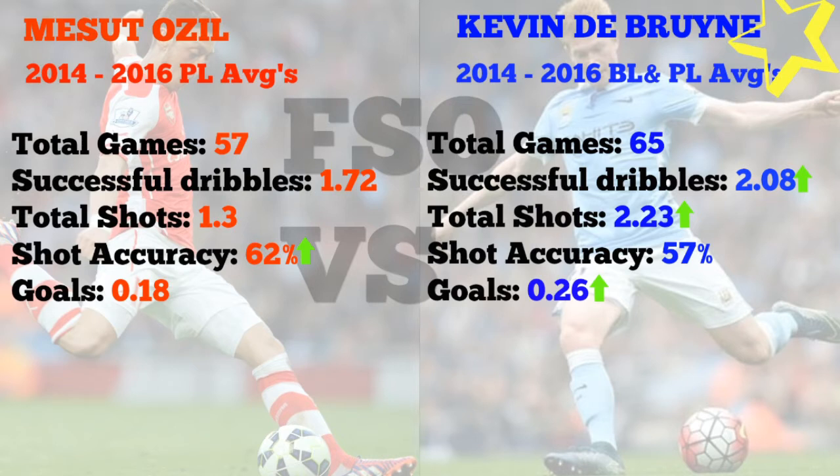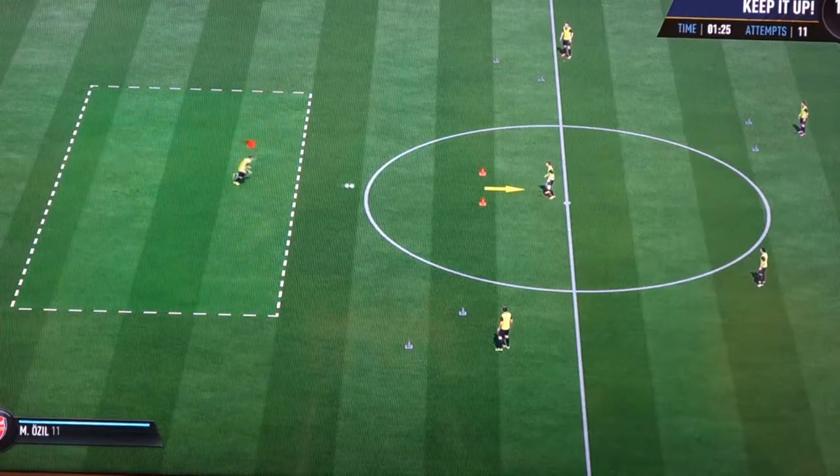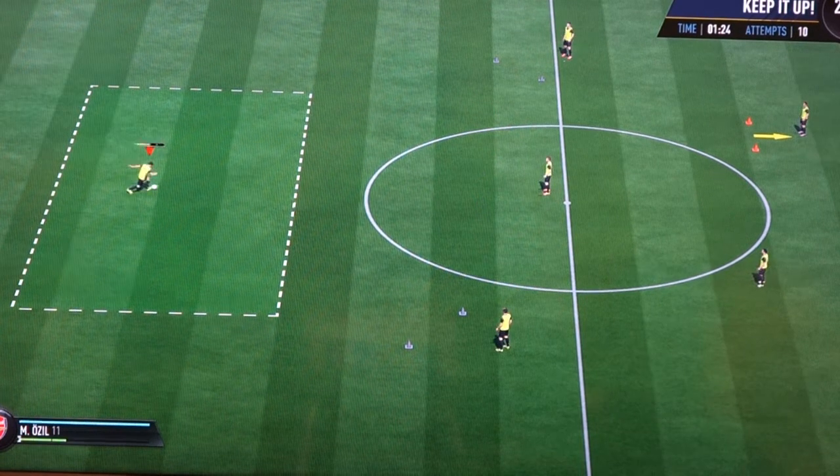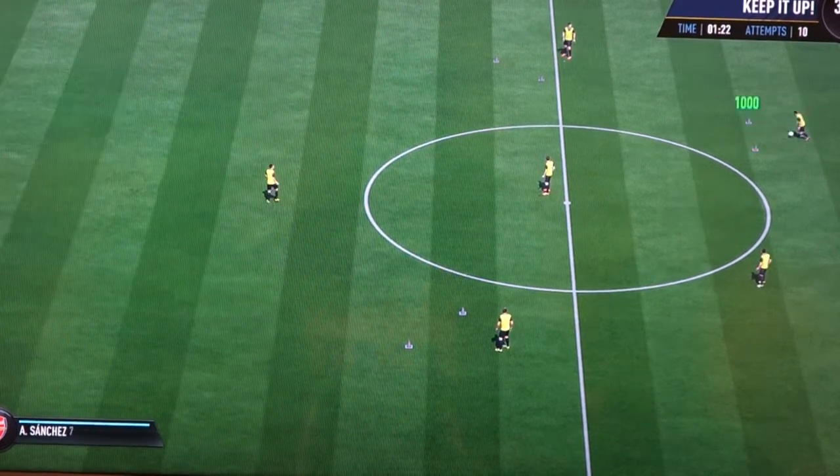Kevin De Bruyne's successful dribbles per game is still better than Mesut Ozil's. His total shots is still better. The only thing that still remains the same is Mesut Ozil's shot accuracy, while Kevin De Bruyne's goals over the last two seasons is a higher goal per game than Mesut Ozil. So based on these stats, I would have to give it to Kevin De Bruyne as the better attacking player. So round 2 goes to Kevin De Bruyne. So it's 2-0. Kevin De Bruyne wins defense and attacking.